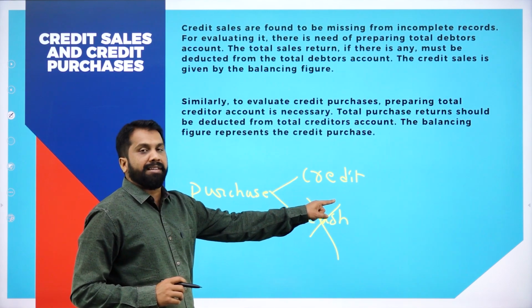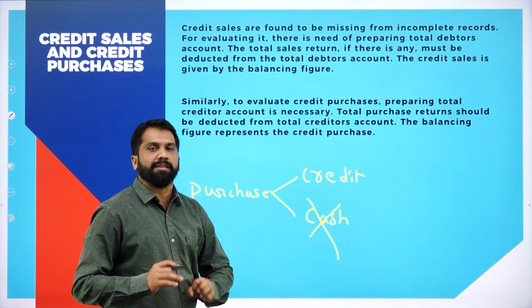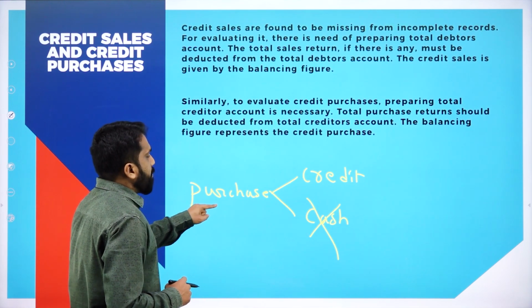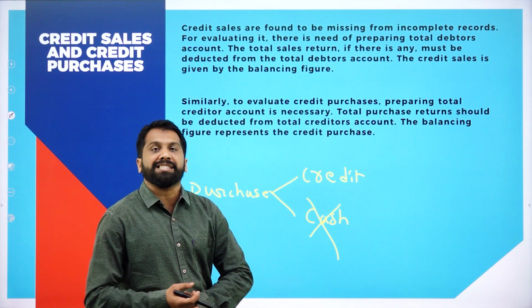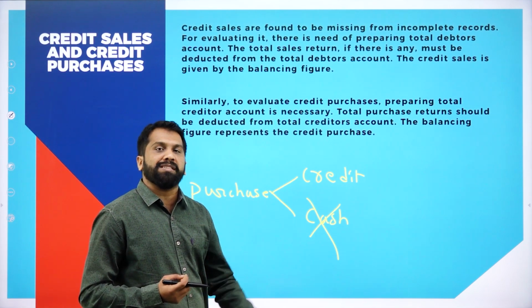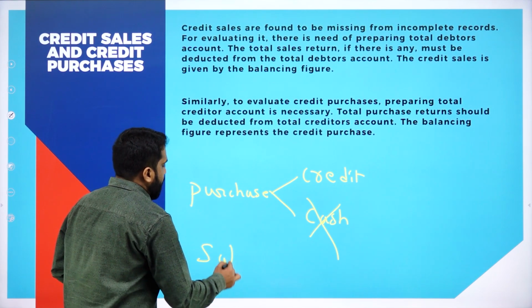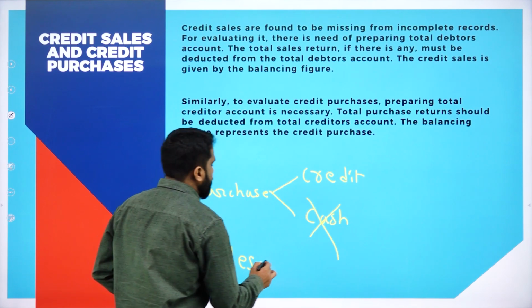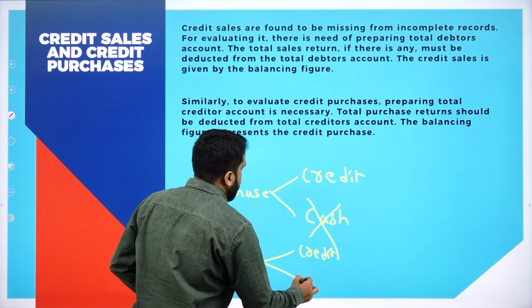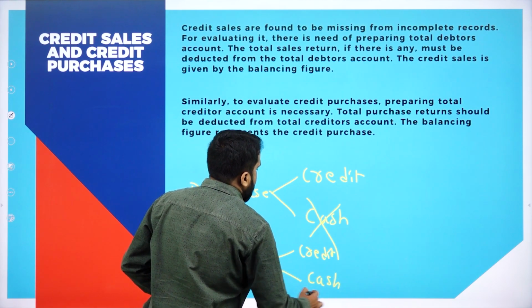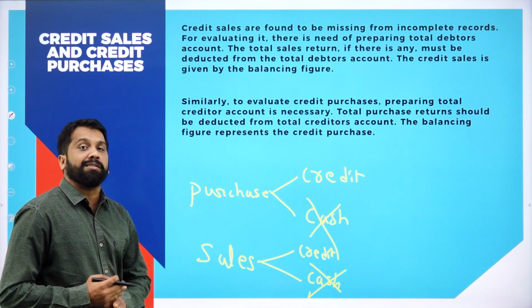If it is a credit transaction, then you will call it credit or debtors account. Now, any purchases made. In this, what happened? The customer has purchased. On what basis? Credit basis. So purchase, and we have sales also. Same procedure. One is on credit, another one is on cash. If it is cash, there is no debtors or creditors concept.